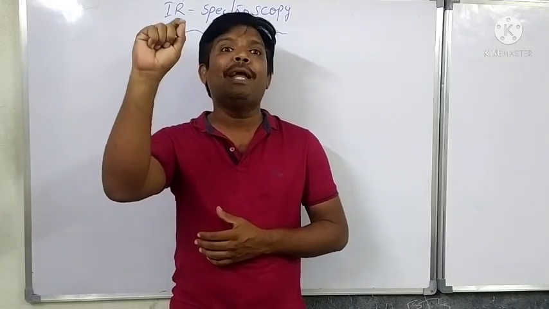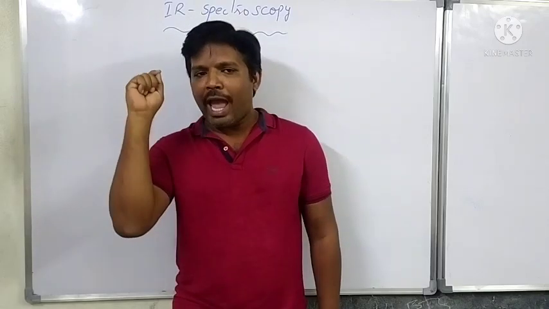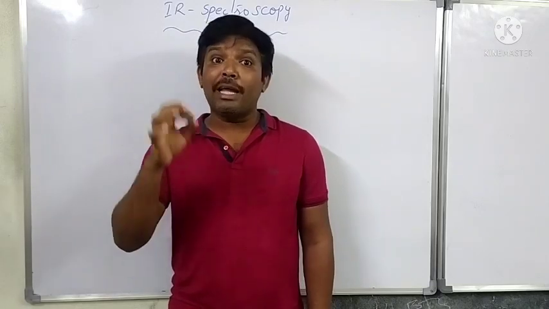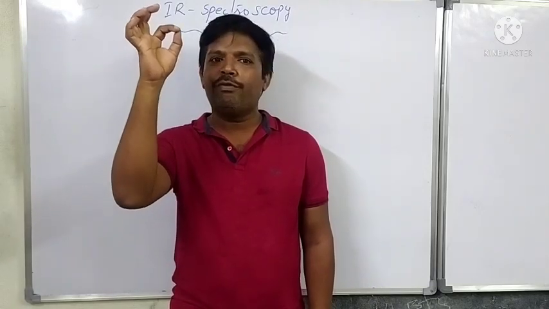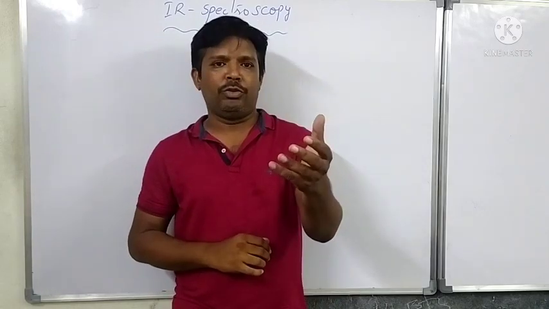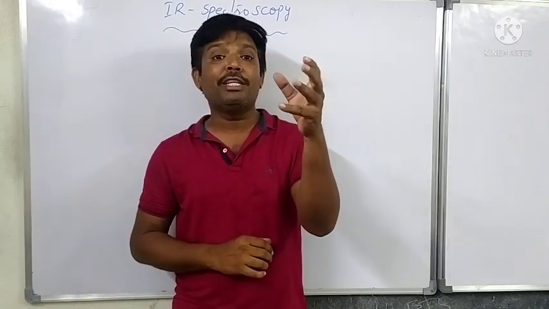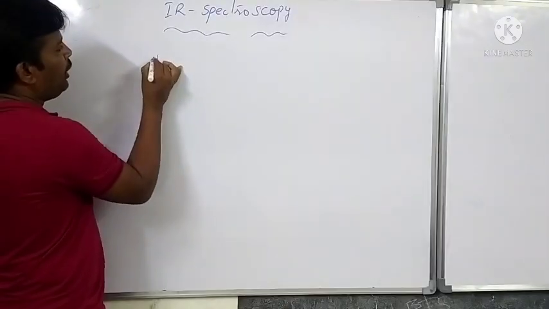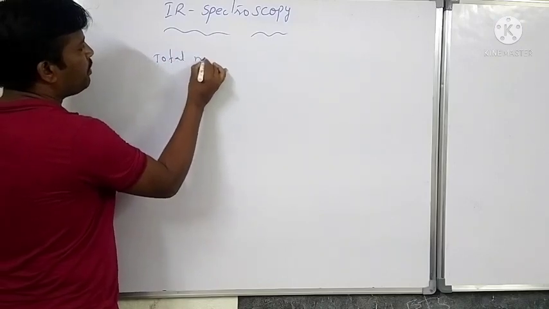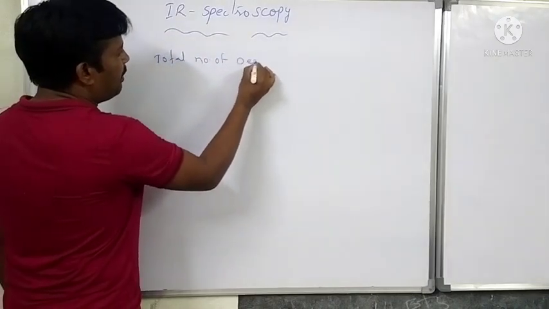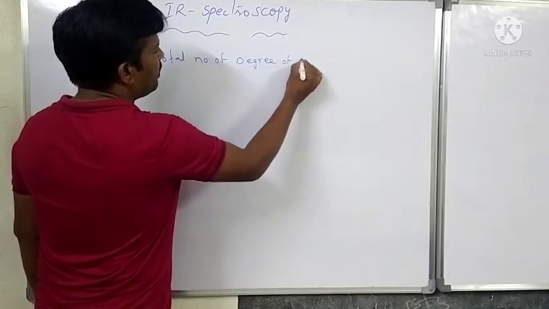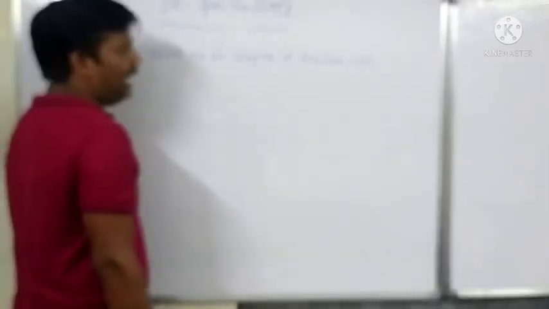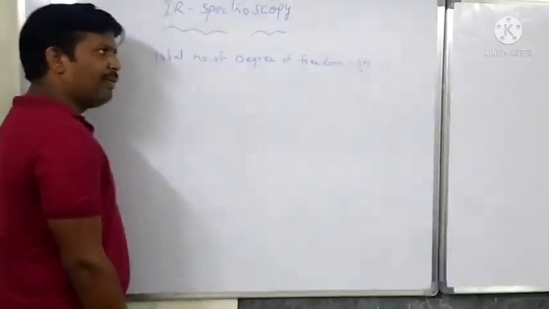Any molecule which contains n number of atoms present in the molecule, for that molecule the total number of degrees of freedom equals 3n. Suppose n atoms are present, the total number of degrees of freedom equals 3n.